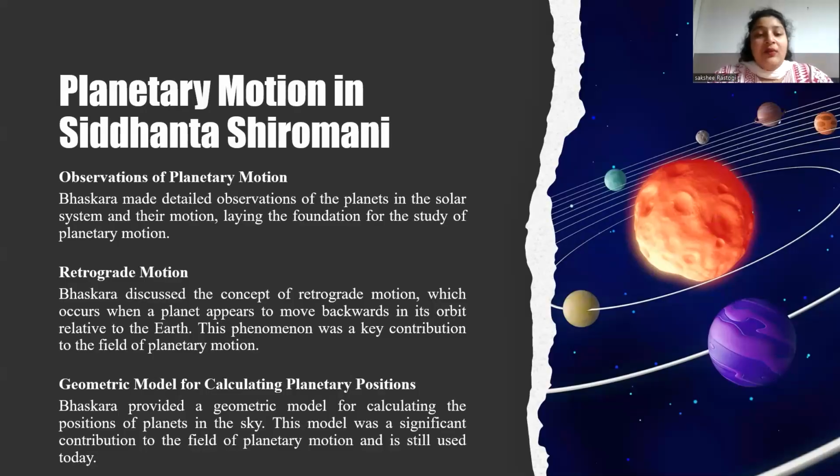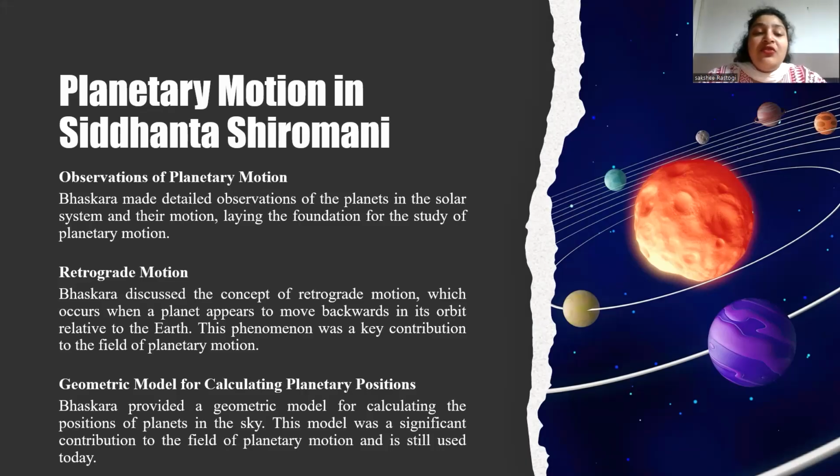In planetary motions, it's Siddhanta Shiromani. Bhaskara second discussed planetary motions in the sections called Graghantika, which consists of 451 verses. Some of the key points he made about planetary motions include instantaneous speeds of planets, approximations of planet motions, including the idea that at its highest point, a planet's instantaneous speed is zero.